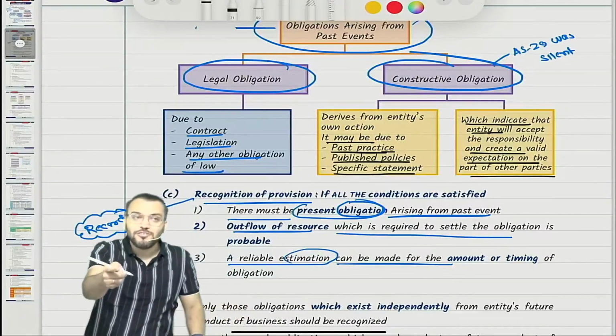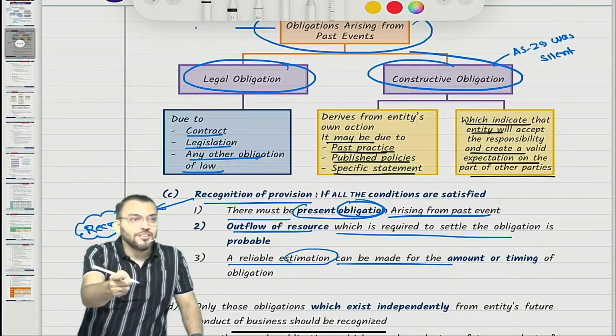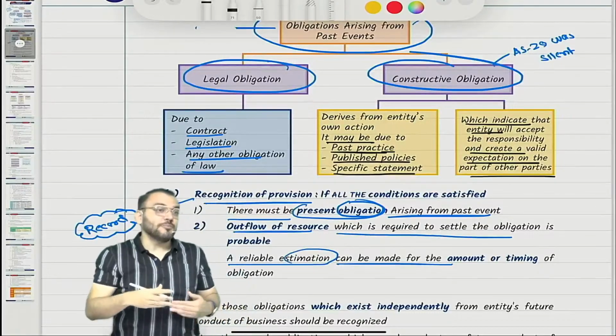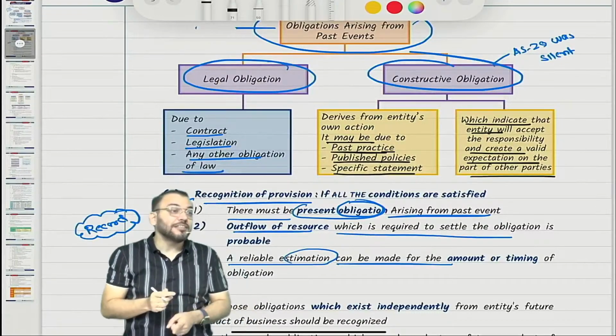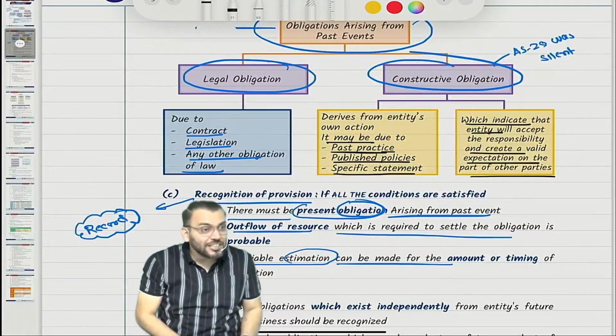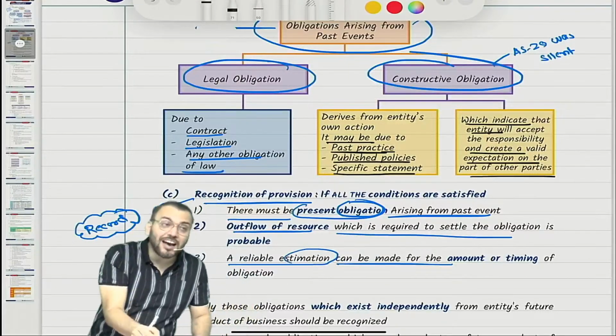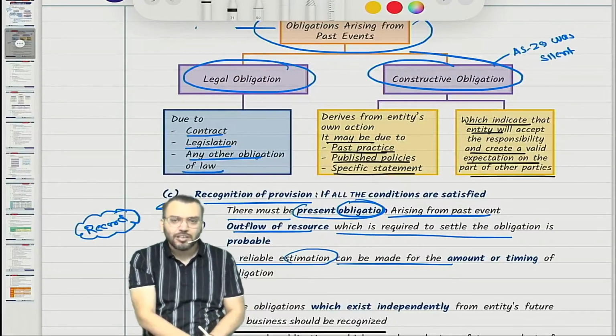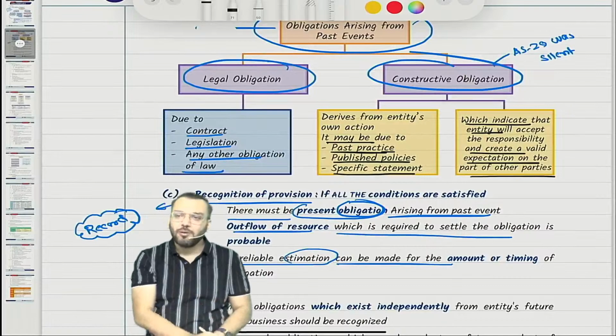Once I have made the announcement, you have some expectation from me. It means it is a constructive obligation, and suppose Ind AS is applicable to me, I will create a provision for constructive obligation if all the conditions are satisfied. Have you understood?